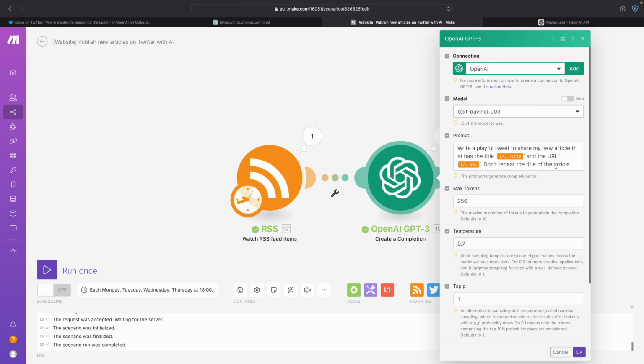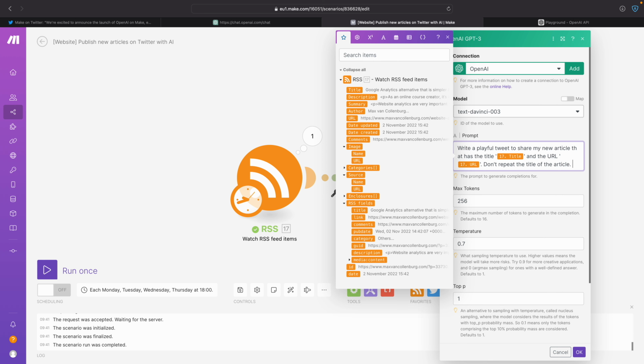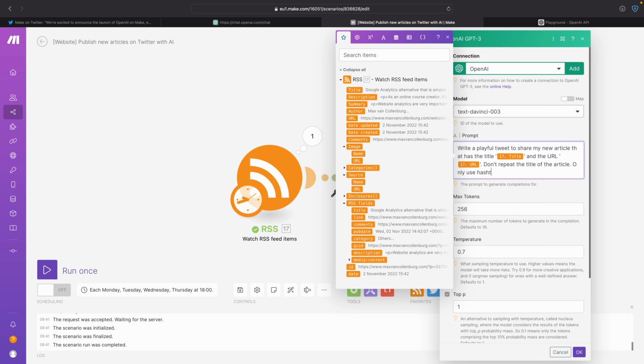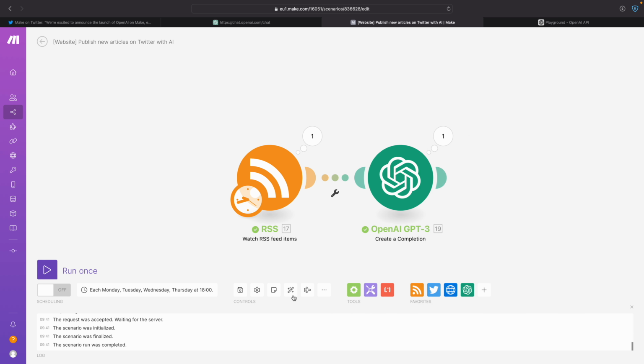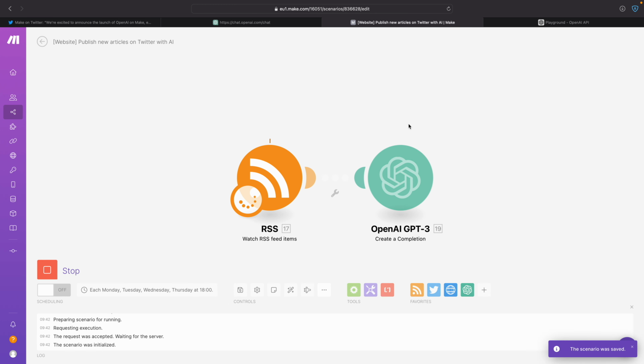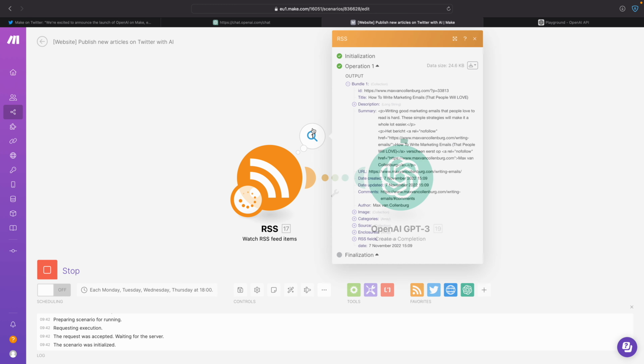So then I could say, don't repeat the title of the article. Only use hashtags at the end of the text before the URL. Maximum of 2 hashtags. Okay. Then click save. Then click run once. So then it's going to grab the next article again.